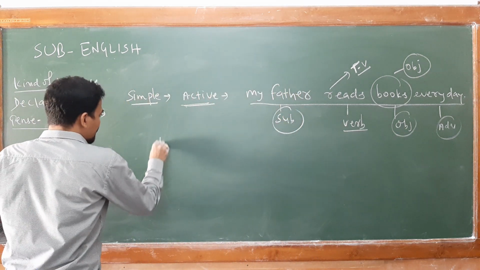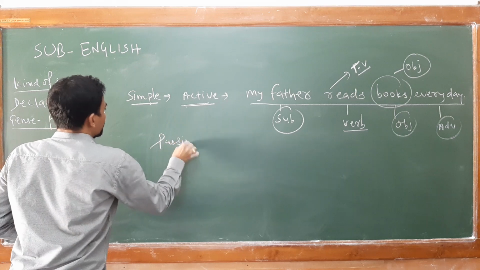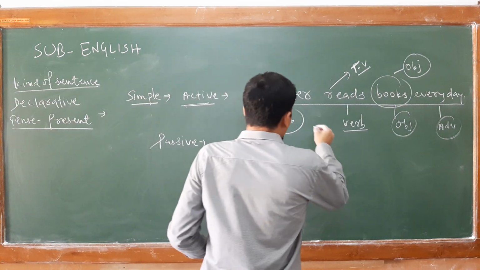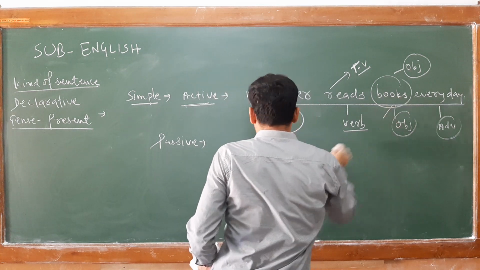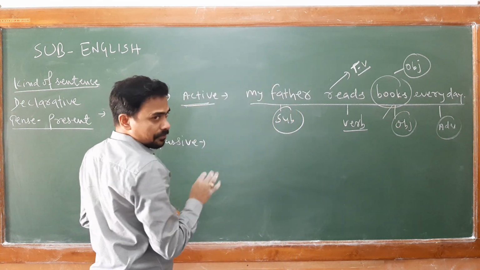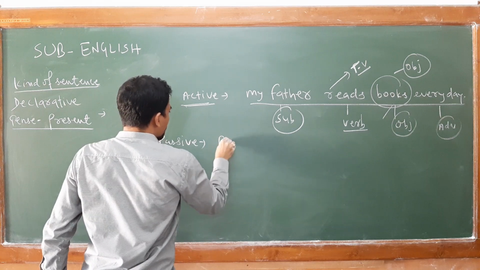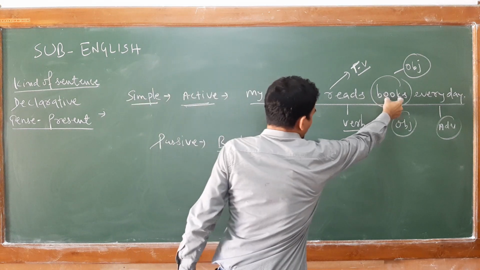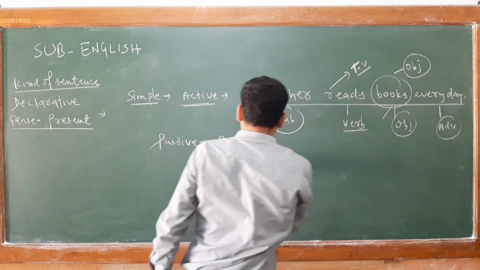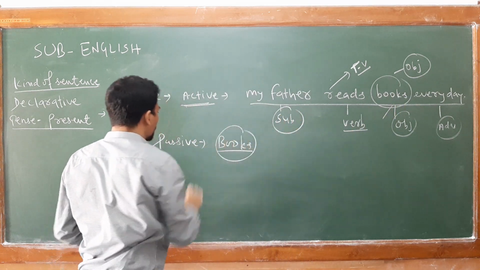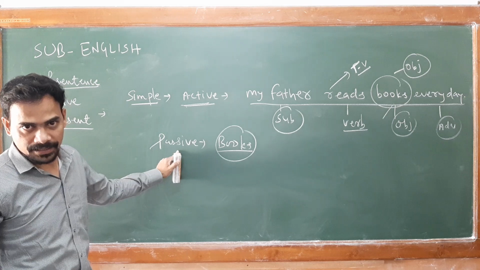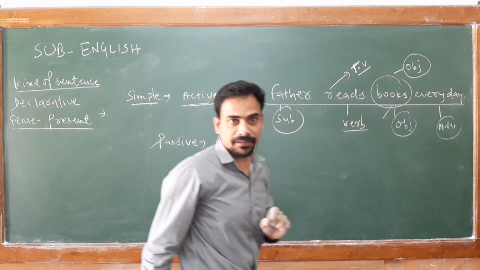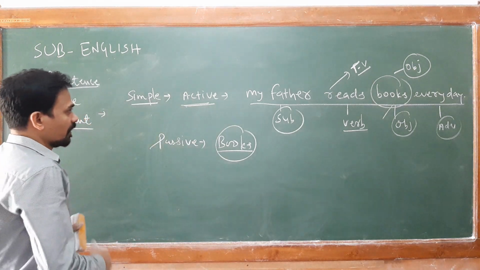Now, while changing from active into passive, you try to understand that the object will come to the subject position. Clear? Books. Now the object of your active form will come to the subject position in passive. Is it clear? And the subject will go to the object position in the passive voice.